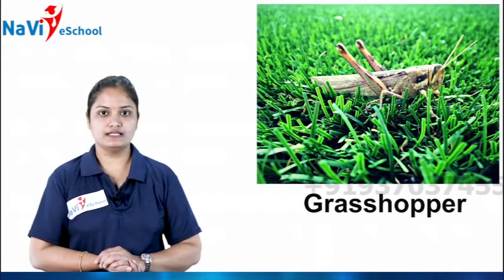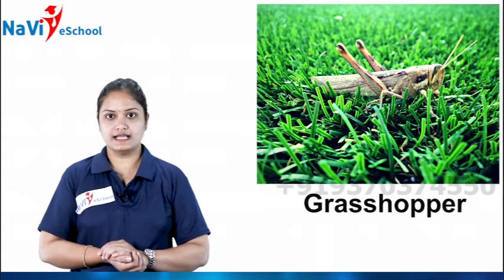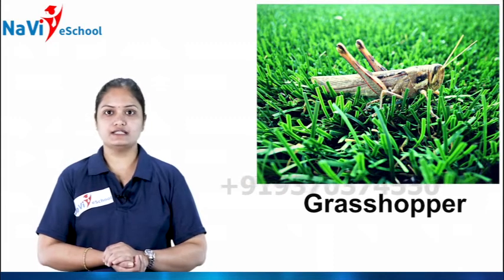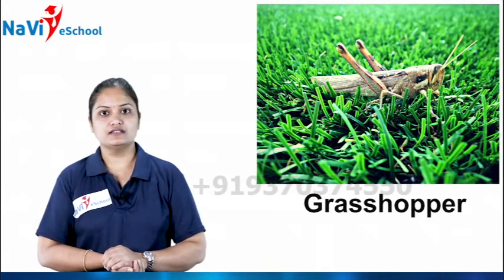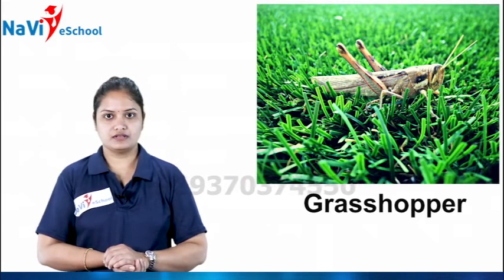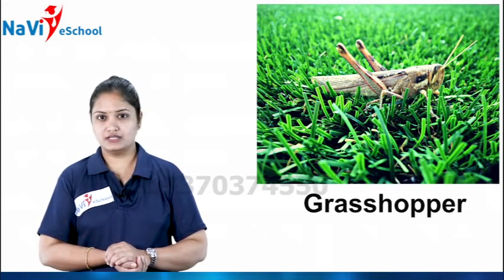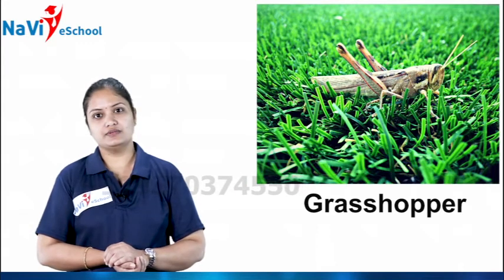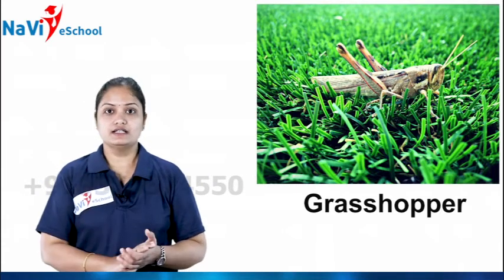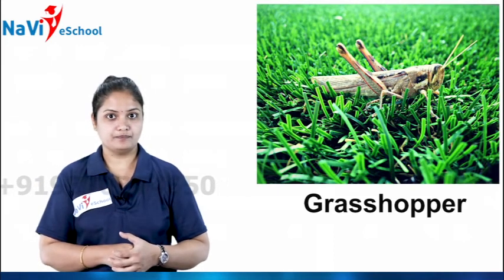So next comes here grasshopper. You already know this. So grasshopper, the size is small, and the color you usually find it in green color, and even in brown color also, and even yellow color or a stick color. Yes, exactly, the wood color you can say.